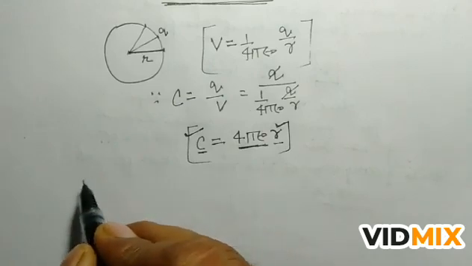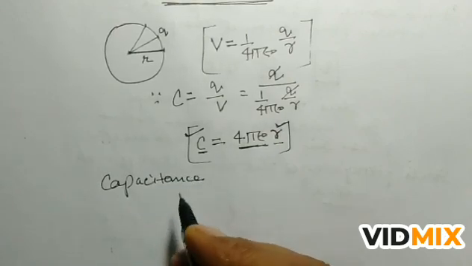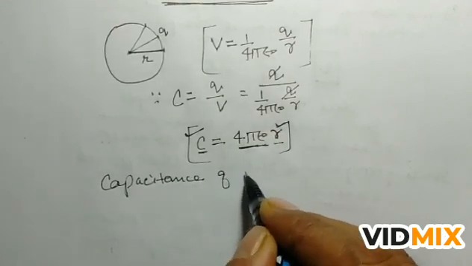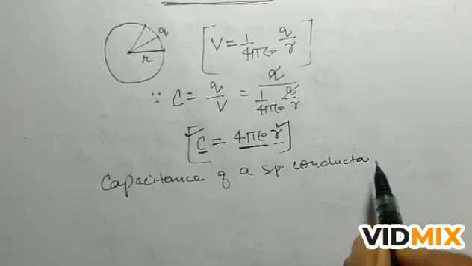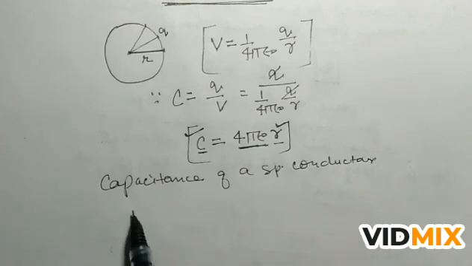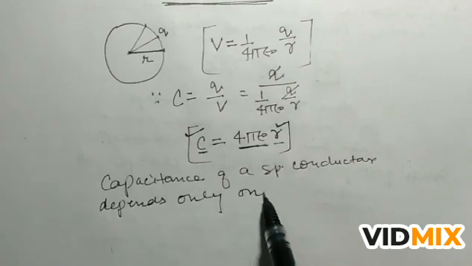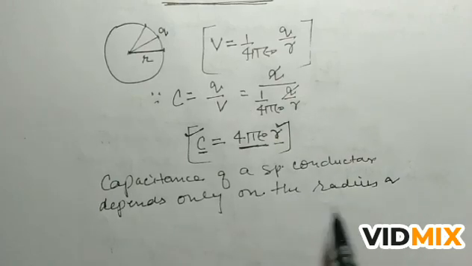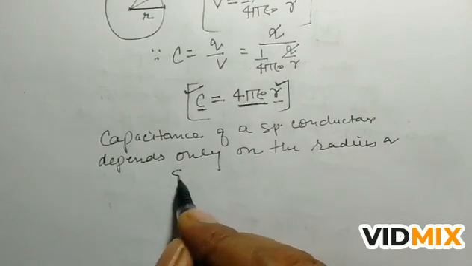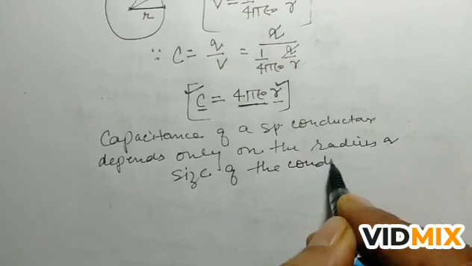So we can say the capacitance of a spherical conductor depends only on the radius or size of the conductor.